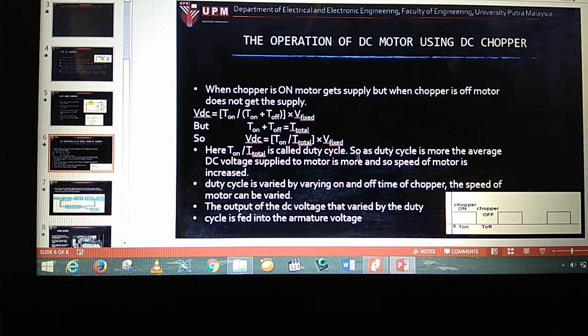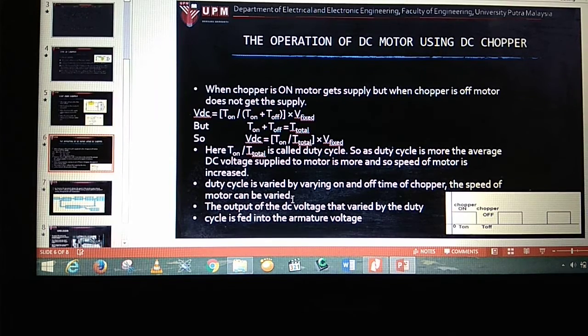If the duty cycle is more, the average DC voltage supplied to the motor is more, and so the speed of the motor is increased. Normally we can adjust the duty cycle based on the turn on time of the thyristor. So the duty cycle varies with the on and off time of the chopper, and the motor speed can be varied. So this is how we control the speed of the electric car.